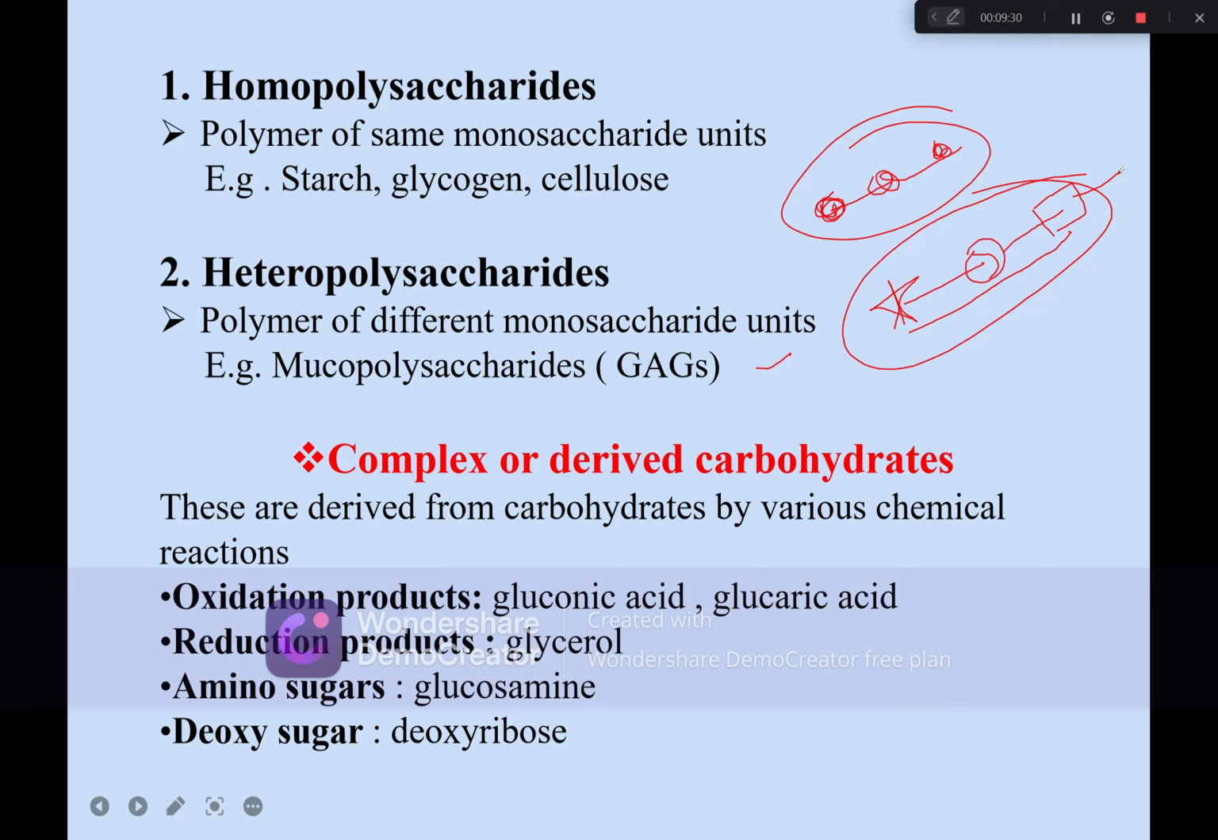Complex or derived carbohydrates are those formed from different chemical reactions, like oxidation, from which gluconic acid will be formed. If we reduce the carbohydrate, we get glycerol. Amino sugars are a combination of amino acid with carbohydrate. And deoxy sugar: if we remove the oxygen from the carbohydrate, then it gives us deoxy sugar. In DNA, a famous sugar is known as deoxyribose sugar that is present in the